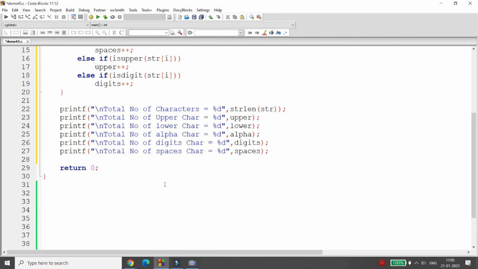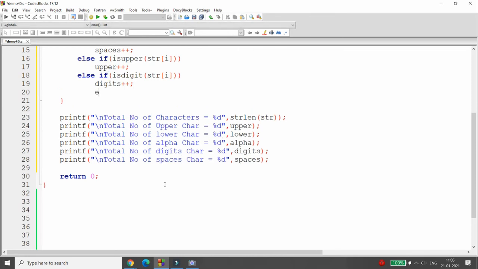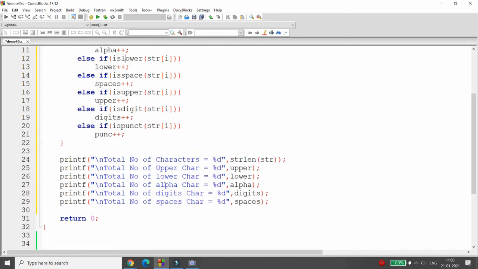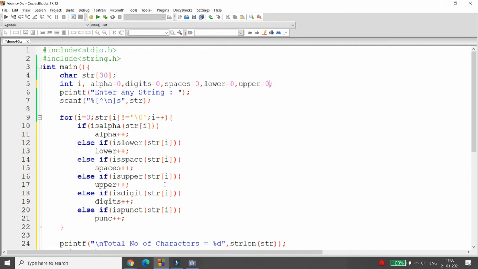Even suppose you think, sir, I want to check the punctuation mark. If it is a punctuation mark, then you can also use the function ispunct, right? It returns a non-zero value if the character is punctuation, but it must not be an alphabet, numeric, or blank. So here you can check for the punctuation also. Else if ispunct, so ispunct is the function, and here you can just increment the value of punctuation plus plus. Definitely I need to declare the variable punctuation.